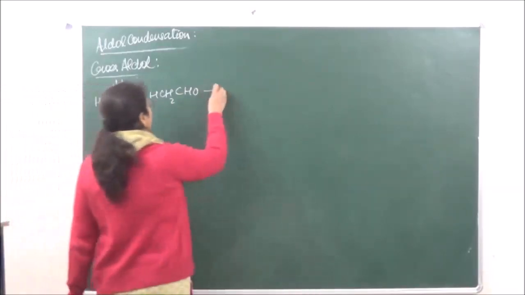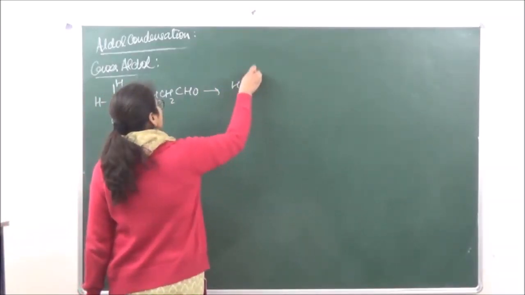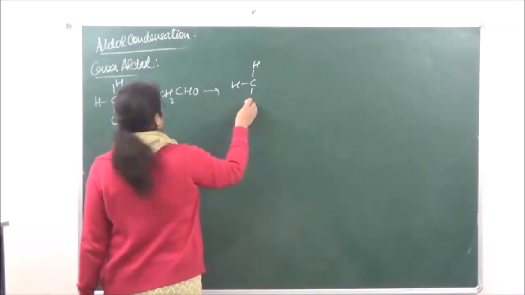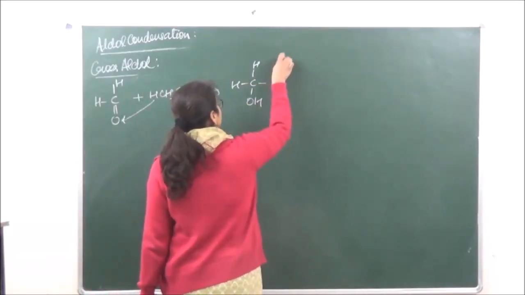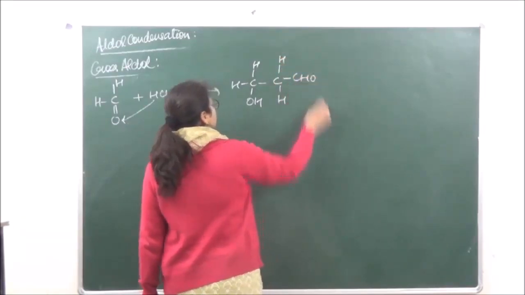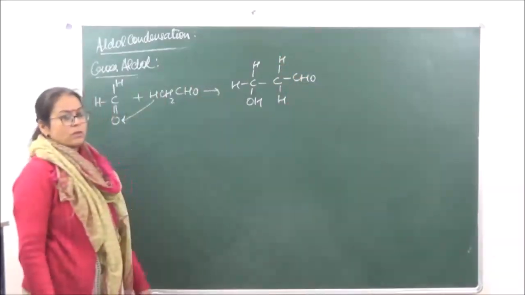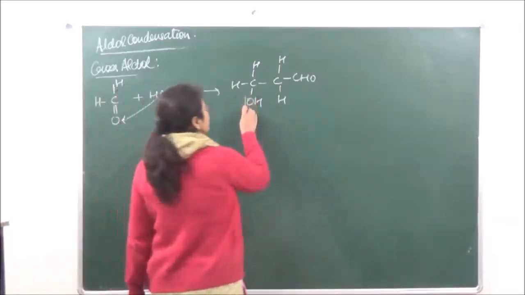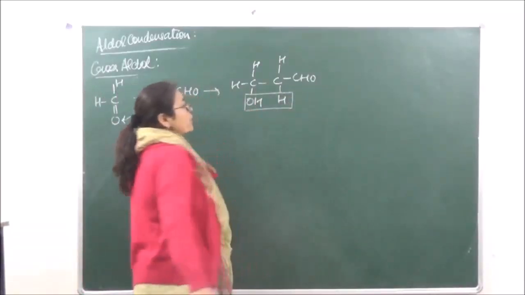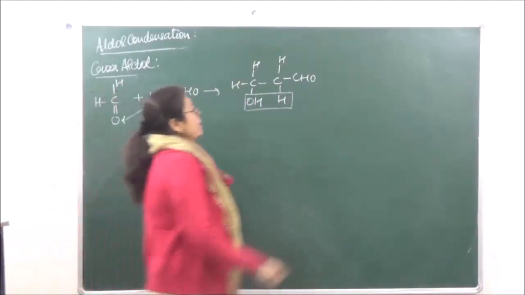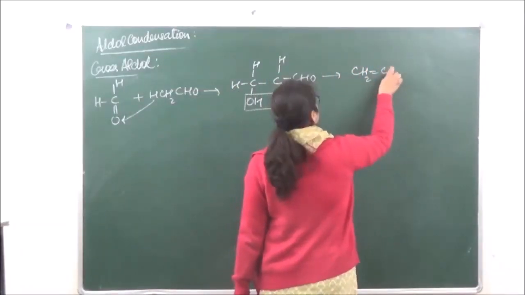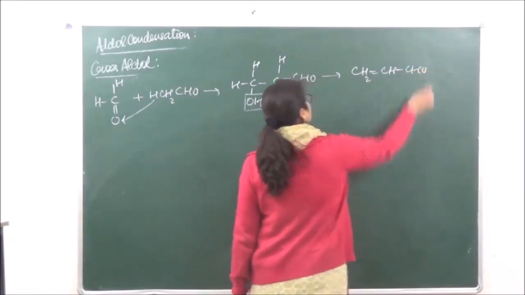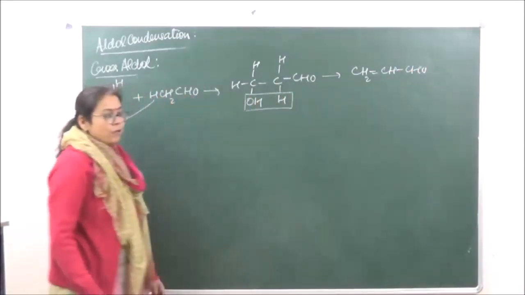And what are we going to get? We will get the product with CHO, right? Now over here, this is going to lose a water molecule and we will get an unsaturated aldehyde. Have you understood?